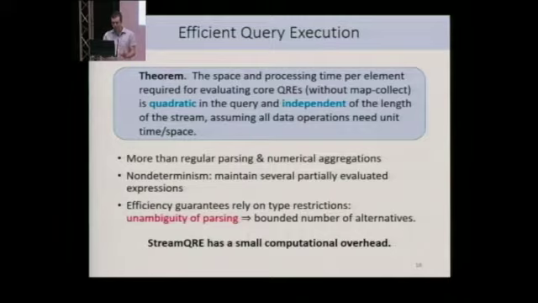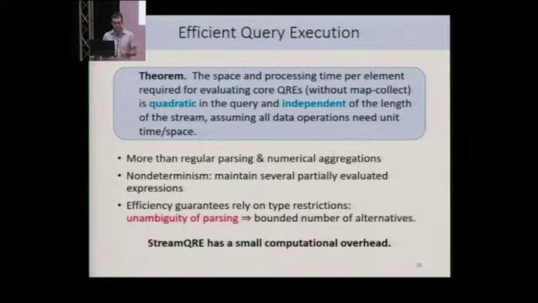And I want to stress that it's not just regular parsing where you throw in some numerical aggregations. So the StreamQRE language inherently is non-deterministic, and that means that we need to maintain several possibilities for future output results. So this means that the algorithm has to maintain several partial expressions and combine them appropriately as more and more input keeps arriving.